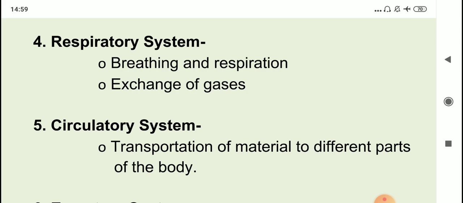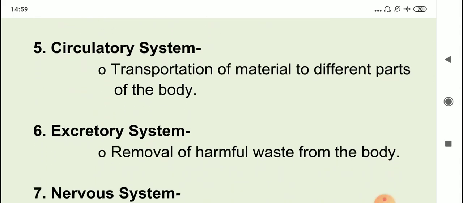The fifth system is the circulatory system. The prime function is transportation of material to different parts of the body. Basically, the food and minerals, then oxygen, water, all these things need to be transported, right?